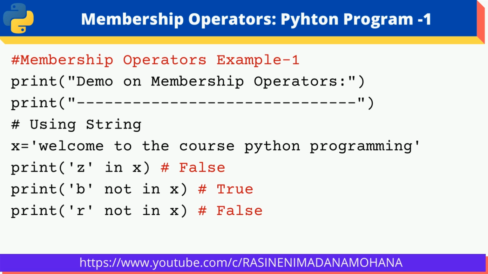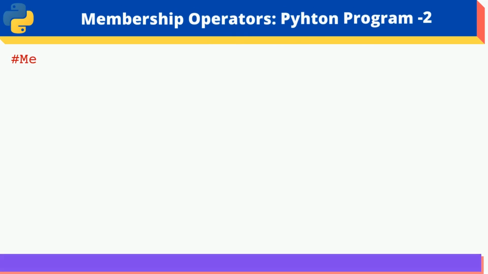Then another one, for example, R. So the character R not in X. Let us check first whether R is presented or not. Welcome to the course COUR. So R is there, but we are using not in. So not in means this is false. Why? Because R is already there. So it returns false.